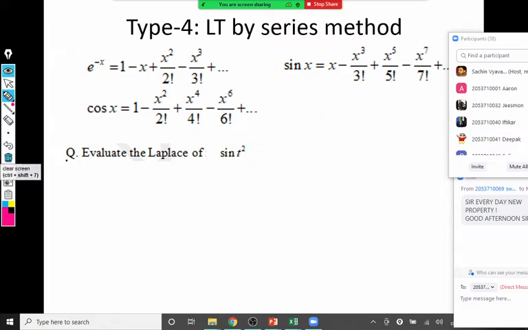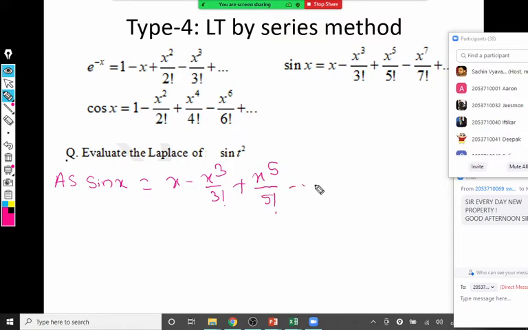So how to solve now? It is a very simple question. By series method, first you write the series of sine x as sine x is equal to x minus x cube by 3 factorial plus x raised to 5 upon 5 factorial minus so on. At least 3 non-zero terms you should write.